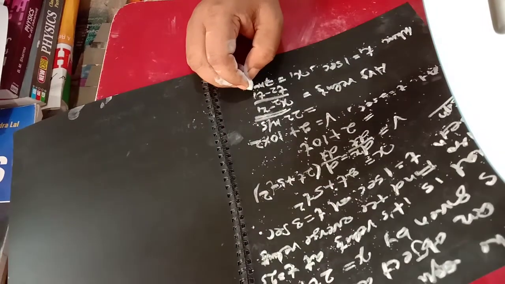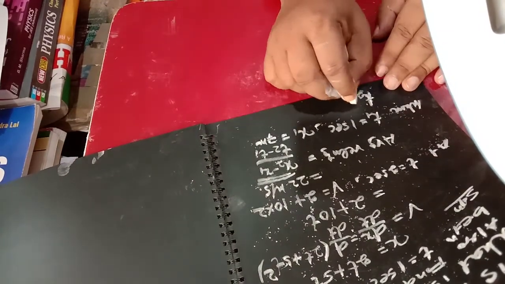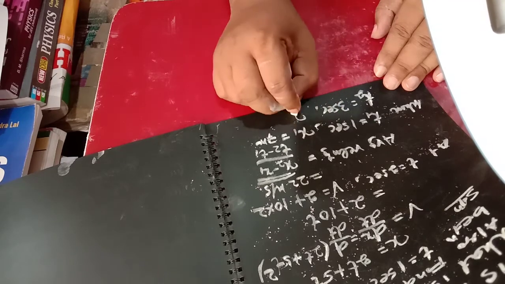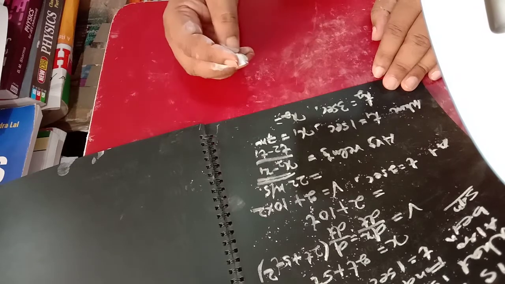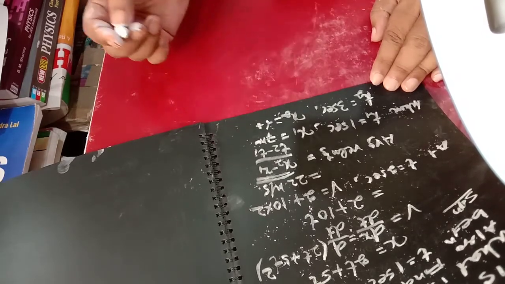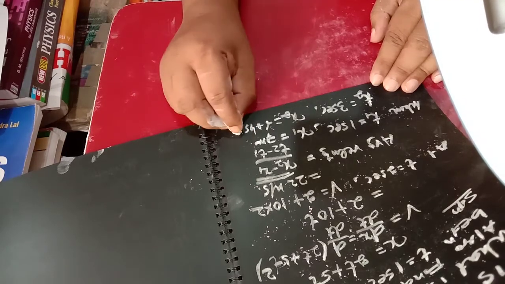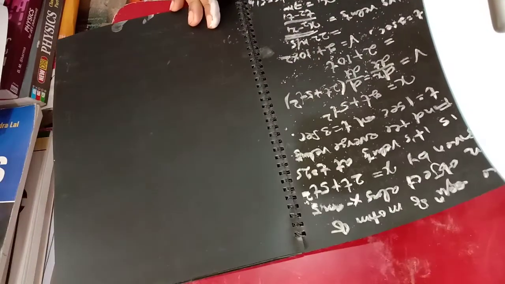And when t2 equal to 3 second, you are finding x2 equal to how much? 6 plus 45, that is 51 meter. So you calculate the average velocity.